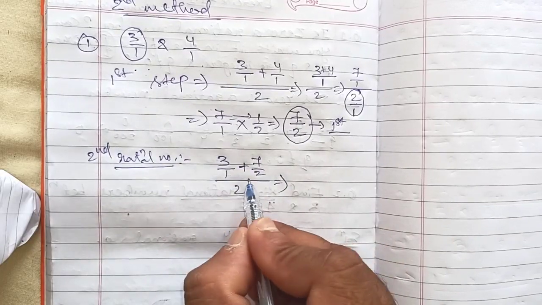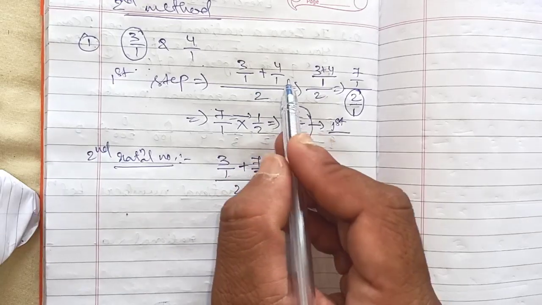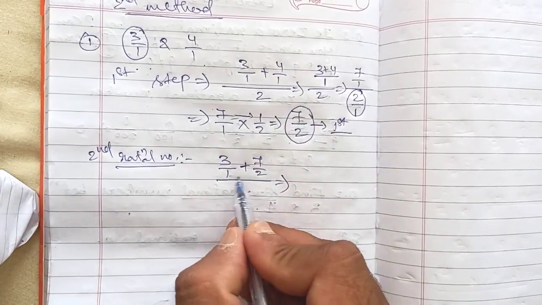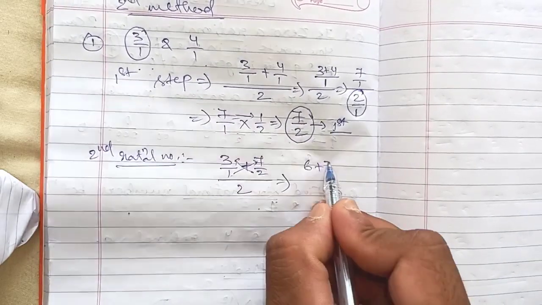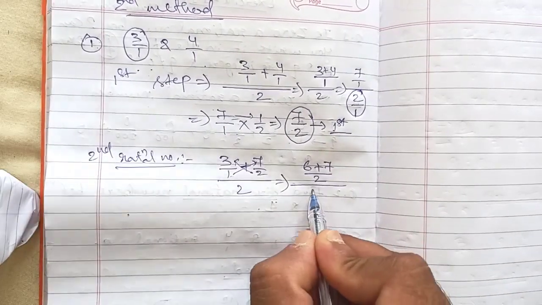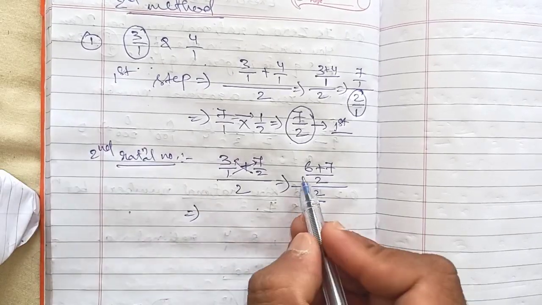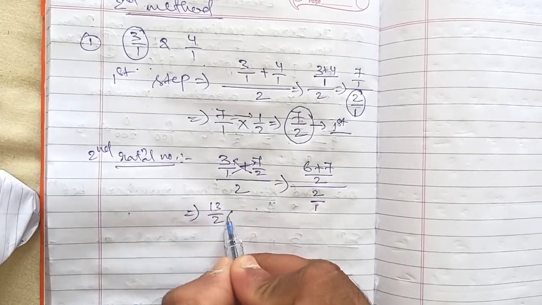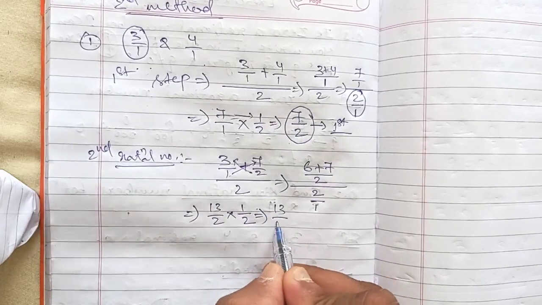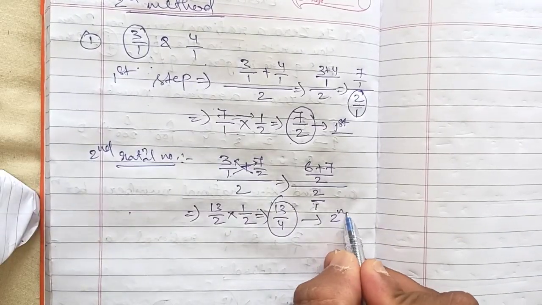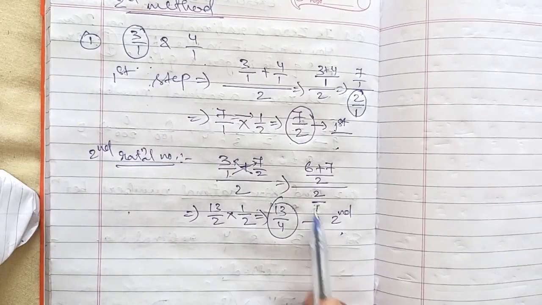Now there are two different numbers here in the denominator. Here there was 1 in the denominator, so LCM is 1, but here LCM will be 2. So you just cross multiply. 3 2s are 6, 7 1s are 7, by 2 whole divided by 2. There is nothing in the denominator, so we can write 1. 6 plus 7 is 13 by 2 into, reverse it, 1 by 2, so 13 by 4. This is the second rational number. Okay, first rational number we got in between these two, second rational number in between these two.